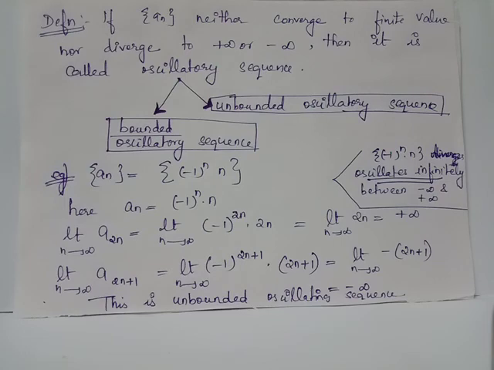Here we have the general term a_{2n}, which when we apply the limit as n tends to infinity gives us positive infinity, and the general term a_{2n+1}, which when we apply the limit as n tends to infinity will give us negative infinity as the limit. Since we are not obtaining finite values, we say that this sequence (-1)^n multiplied by n oscillates infinitely between negative infinity and positive infinity, and since the limits are not finite values, we conclude that this is an unbounded oscillatory sequence.